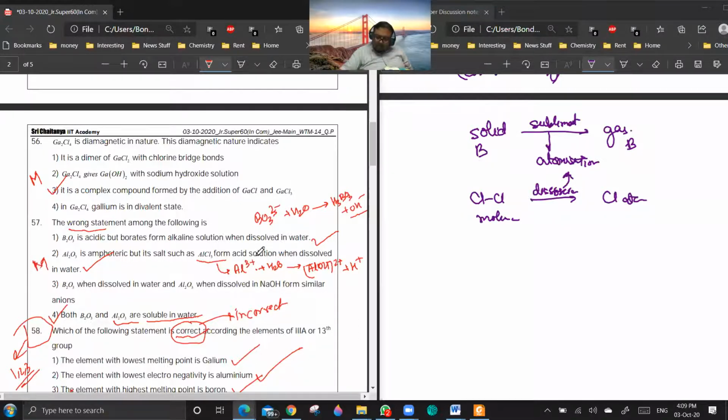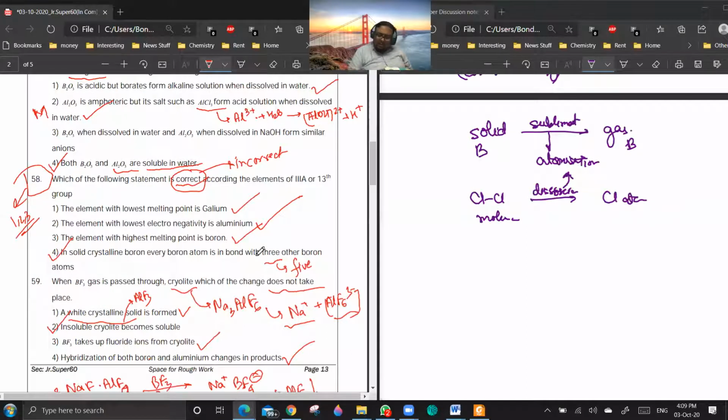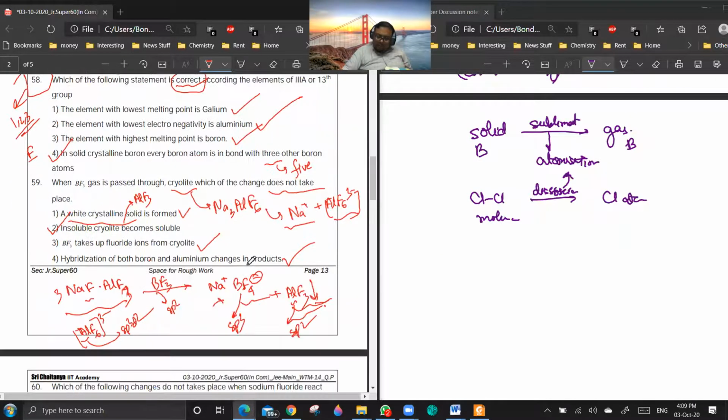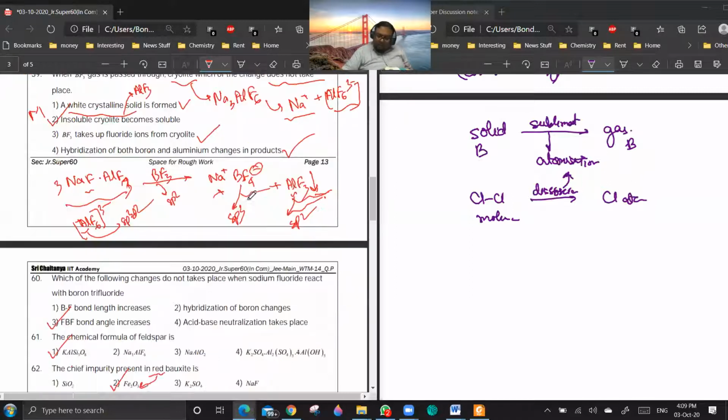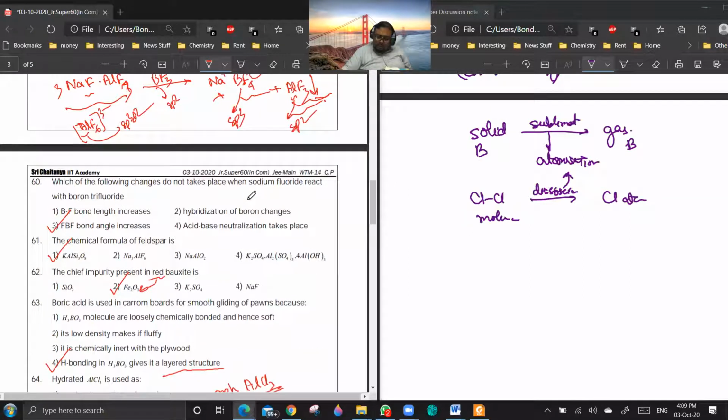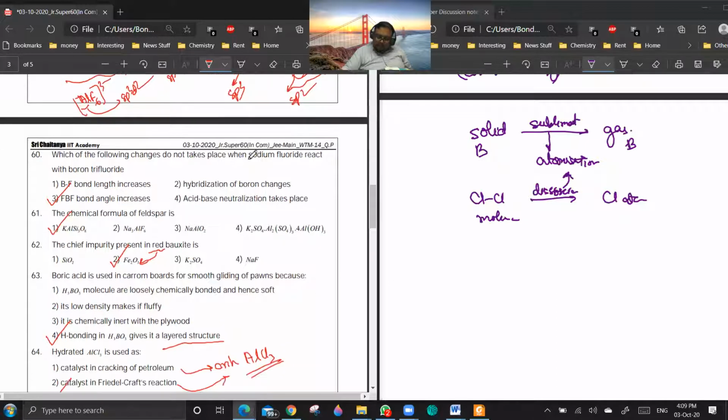58 is a key change. So, as such, it is easy only, but it is a key change. Okay, 59, moderate. 60, easy. Moderate.